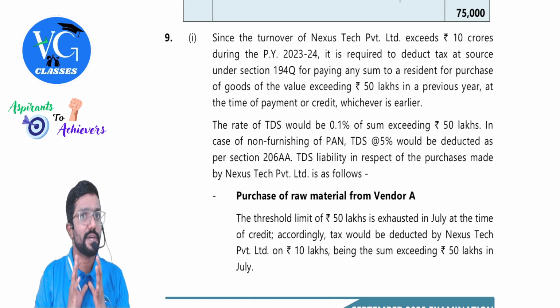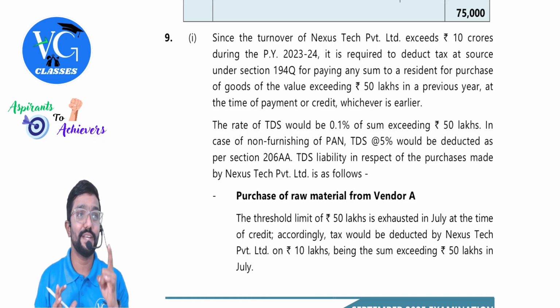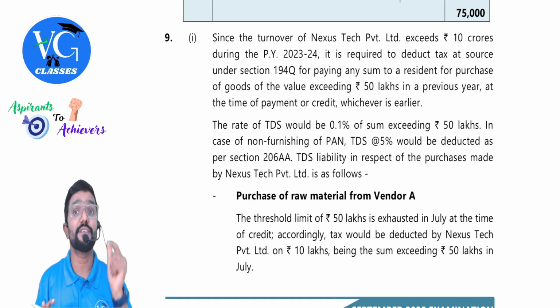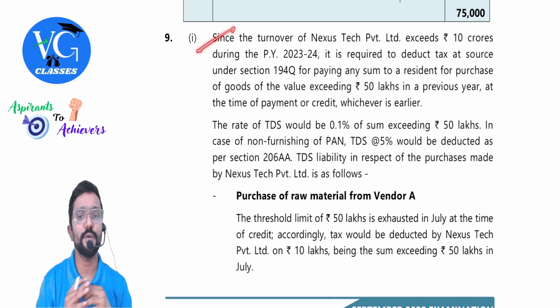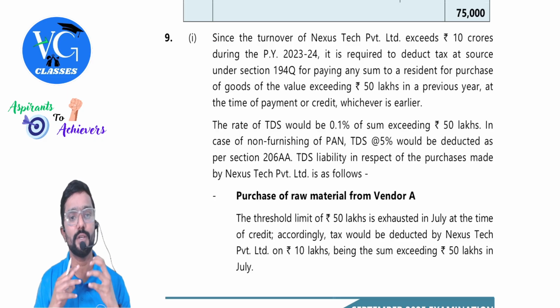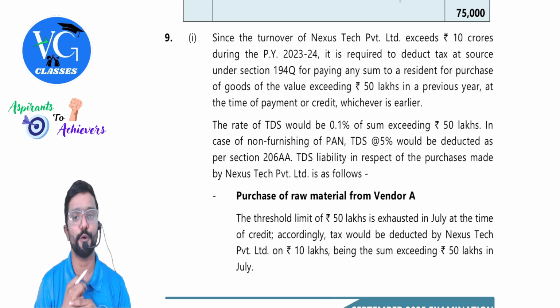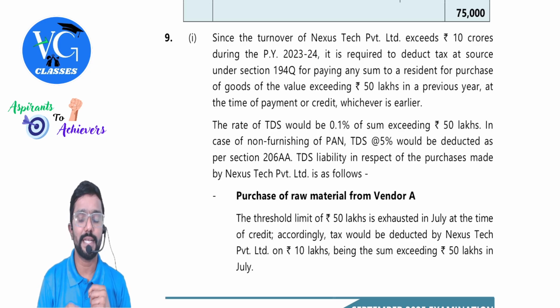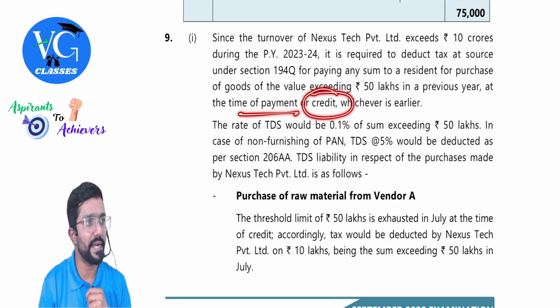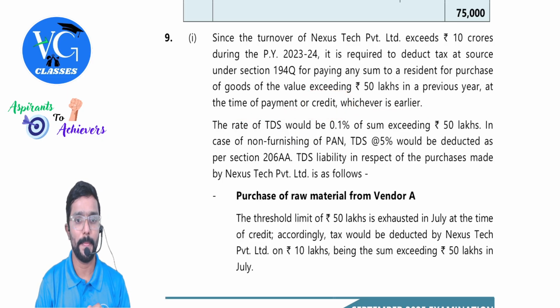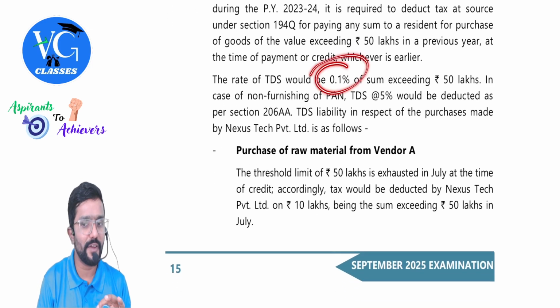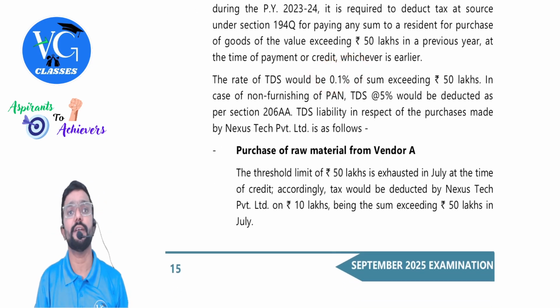Since PAN is not given, you cannot straight away deduct 0.1%. You have to deduct 5%. Since turnover of Nexus Private Limited exceeds 10 crore during the previous year 23-24, it is required to deduct tax at source under section 194Q for paying any sum to a resident for purchase of goods of the value exceeding 50 lakh in the previous year, at the time of payment or at the time of giving credit, whichever is earlier. The rate of TDS would be 0.1% of the sum exceeding 50 lakh.